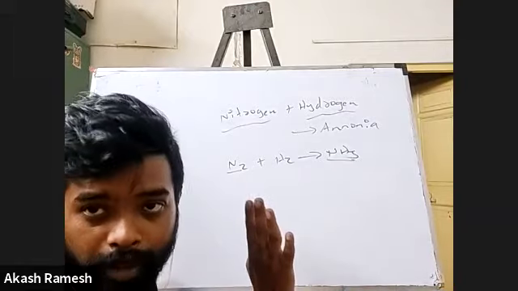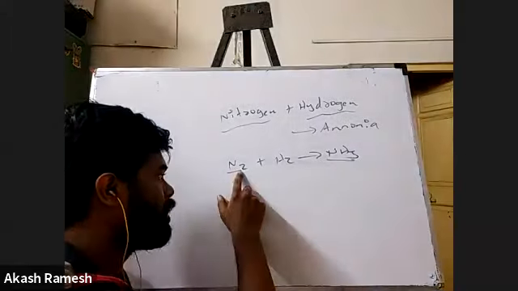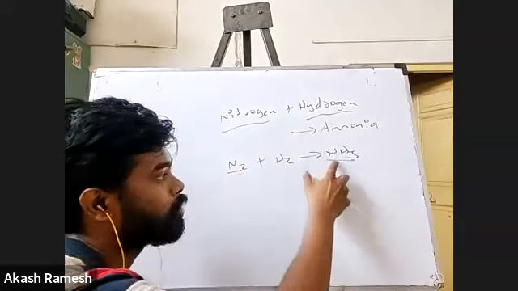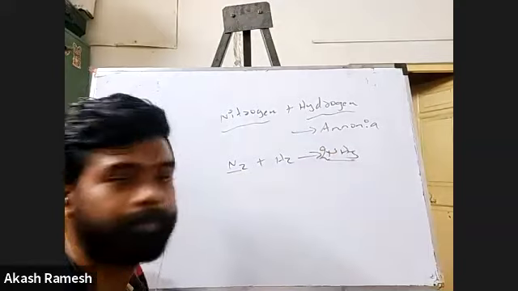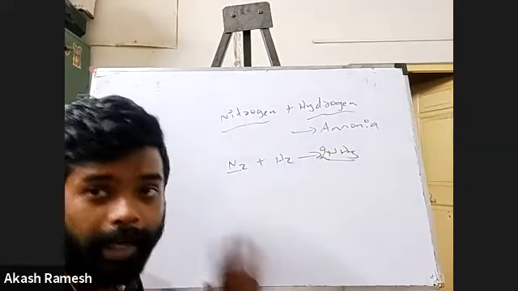Okay, we'll take nitrogen first. There are two nitrogens here, and there is only one nitrogen here. So what can I do? I can put two here. So nitrogen is now okay.